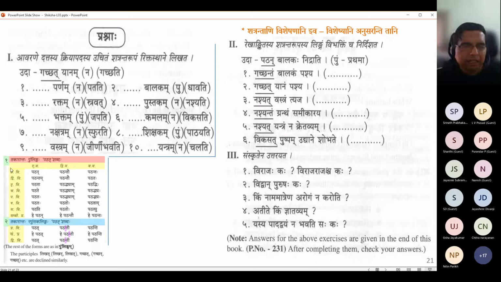Like I had told earlier, forget this na. Patati is the form for the pumsaka. So we have to fill in. Very easy exercise.